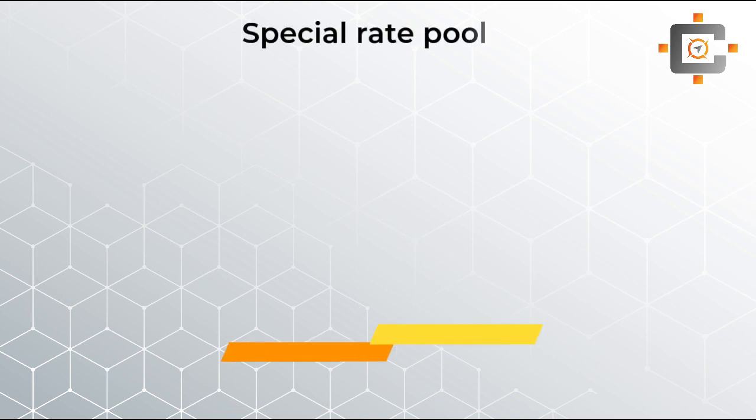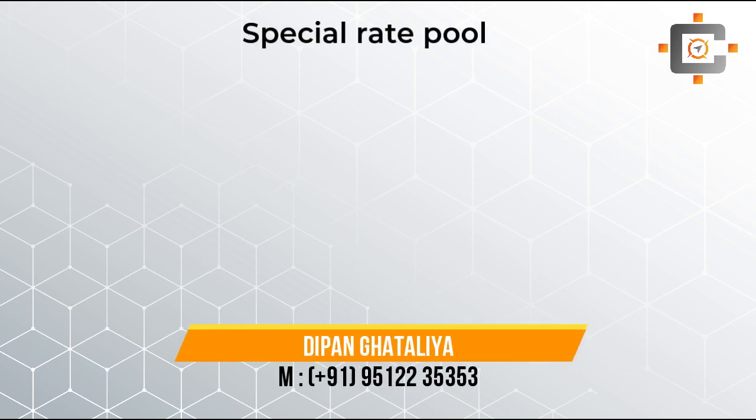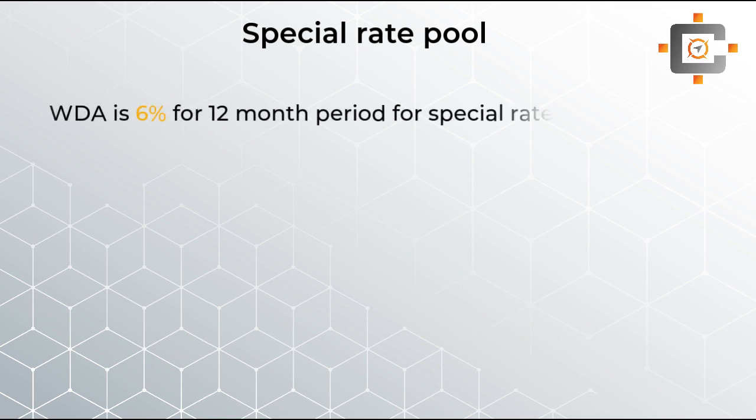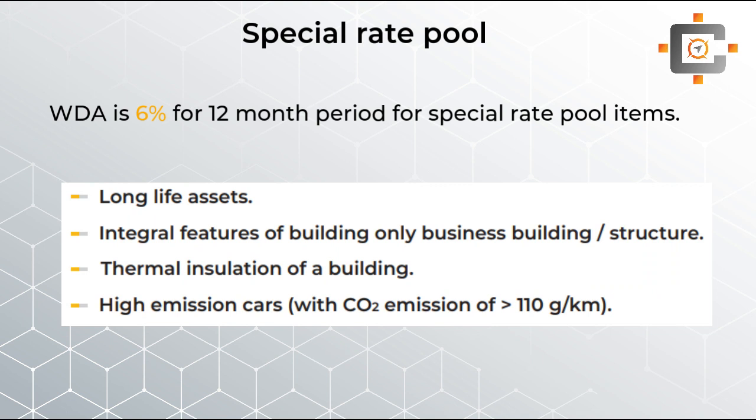Then after, students, let's see what other kinds of pool you have apart from the main pool. Students, the other pool is called the special rate pool. As we have learned just recently, most of the plant and machinery will be included in the main pool. But still there are some assets which will be included in the special rate pool item. And for the special rate pool, students, you have to understand that WDA will be given only at a 6% rate. Here is the list of the assets of special rate pool items, students, you can see on the screen.